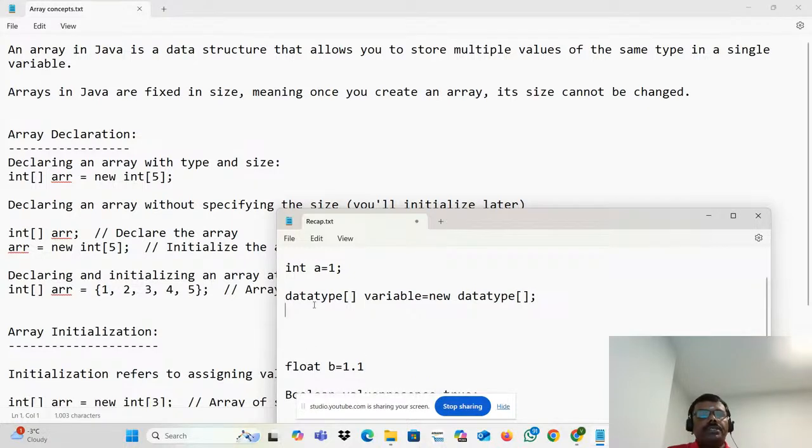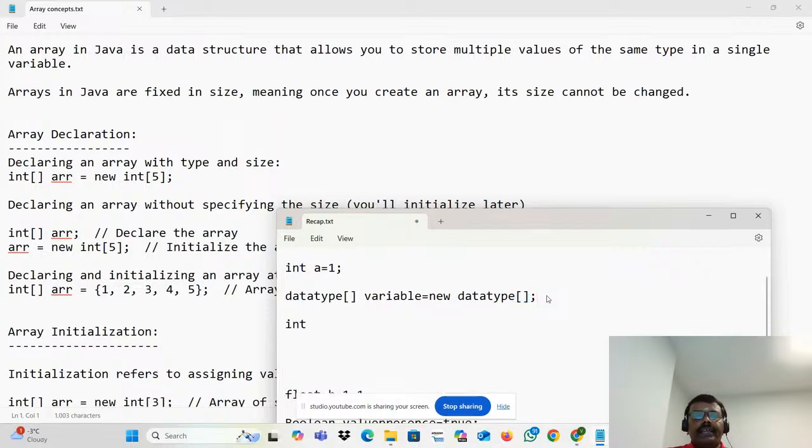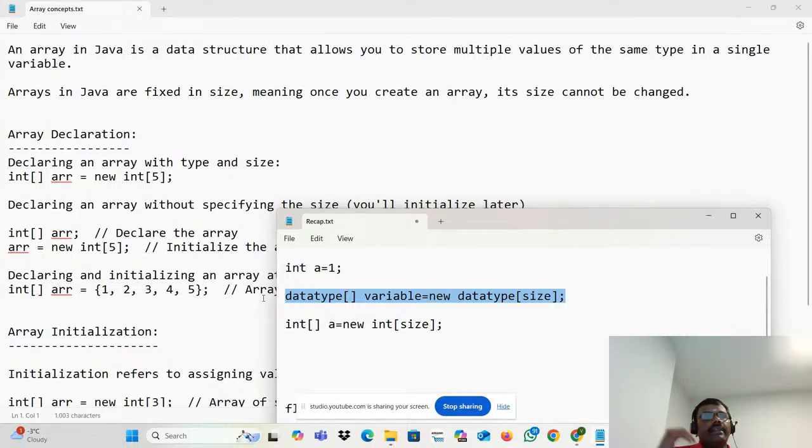Make sure of this square bracket. You can replace data type with anything. For integer, a is equal to new int of, and you have to put the size. What do I mean by size? That is the capacity of the array variable. This term is called array declaration.